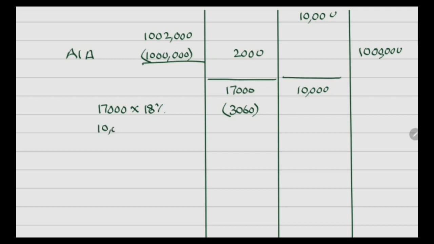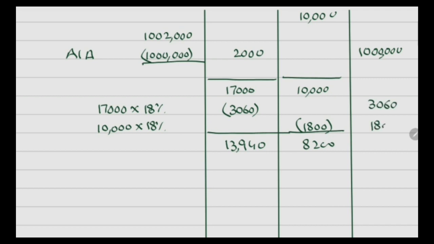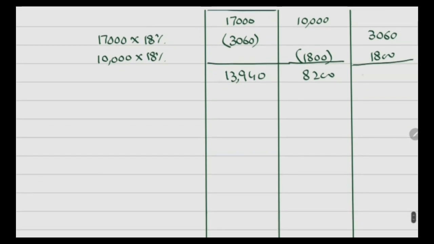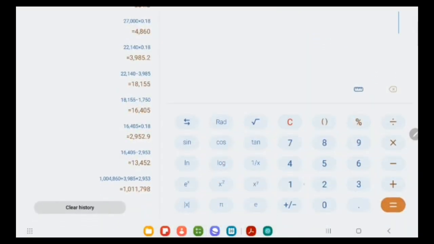And on 10,000 also 18% of allowance will be provided. So remaining value would be recorded as 13,940 and 8,200. And the total of allowance will remain the same, means 10 lakh 4,860. In the next year, on 1st January 24, opening balance is 13,940 and 8,200. Again, we have to provide the capital allowance at the rate of 18% on both assets separately.